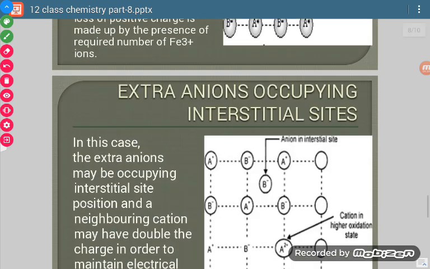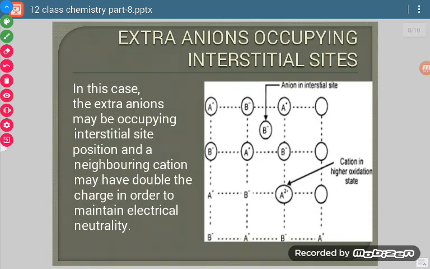Now the next one, extra anions occupying interstitial sites. Look at the picture. These are interstitial sites. Now what happened? This anion has occupied an interstitial site, and this cation has gone to a higher oxidation state, so that this is counterbalanced.